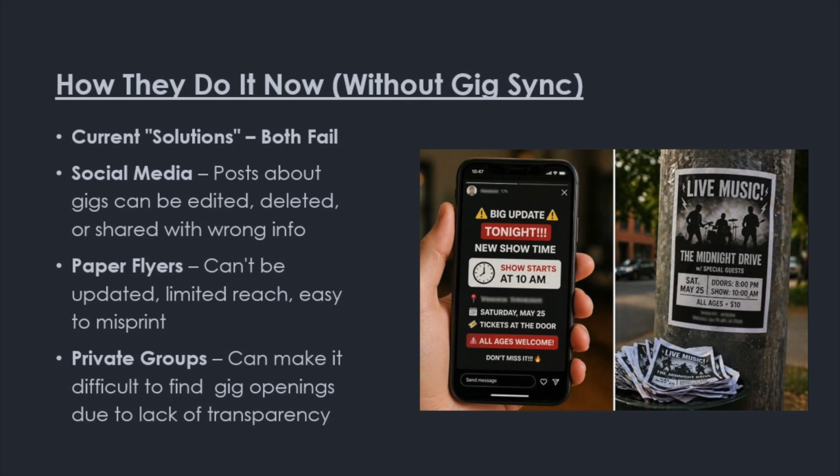Second is old-fashioned flyers. They can print 50 flyers and put them around town with the date, time, and address. But if anything changes, whether the show is canceled or the venue room changes, those flyers are useless. You can't call back every person that saw the flyer. Both methods fail. The audience shows up at the wrong time, place, or with the wrong expectation.